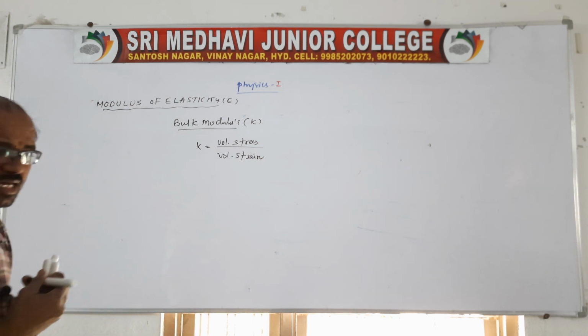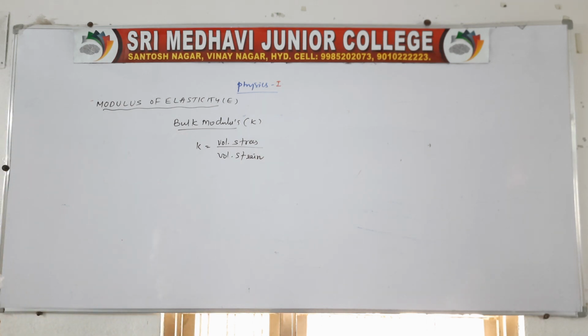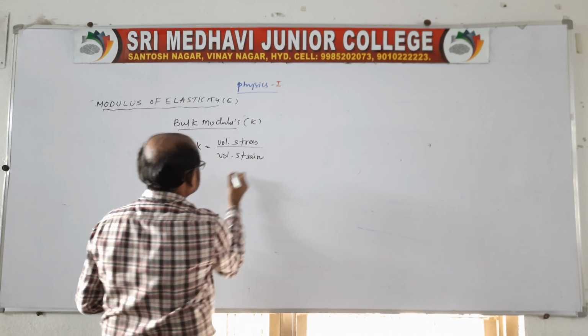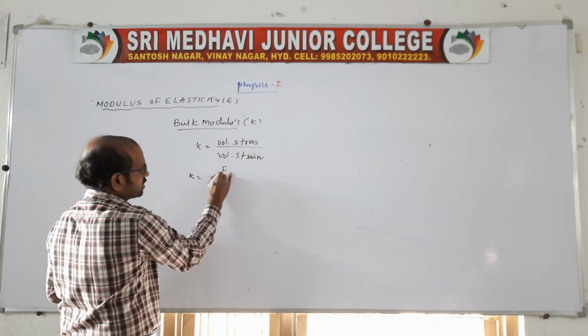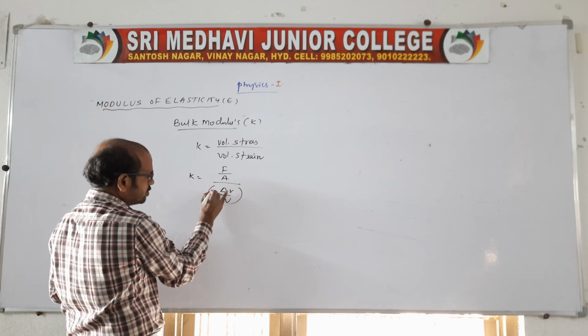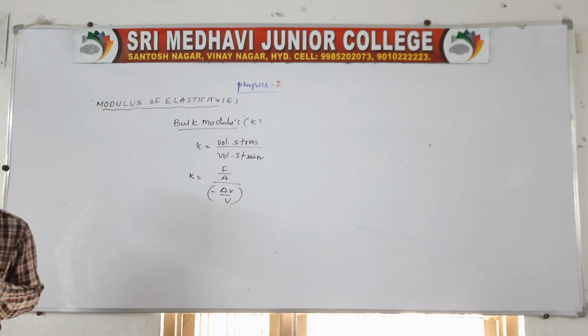We know volume stress is F by A, so K is equal to F by A into V by delta V, and we write here minus.